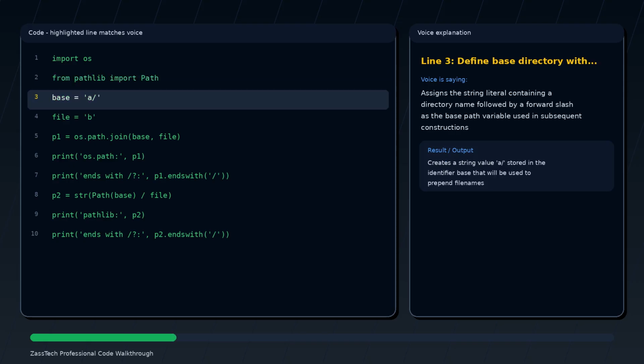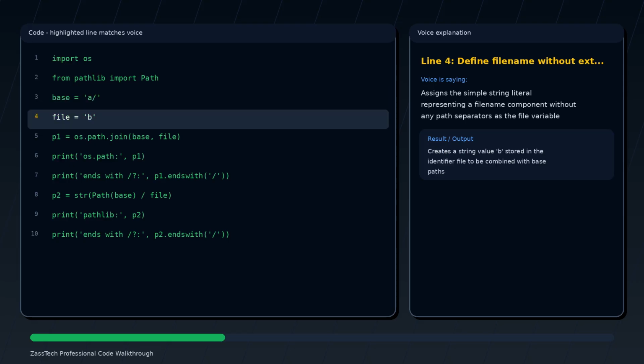Assigns the string literal containing a directory name followed by a / as the base path variable used in subsequent constructions. Assigns the simple string literal representing a file name component without any path separators as the file variable.